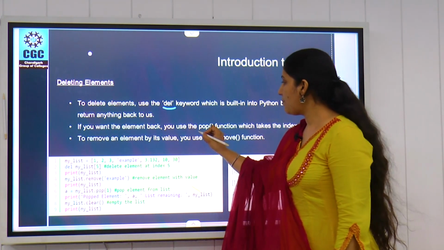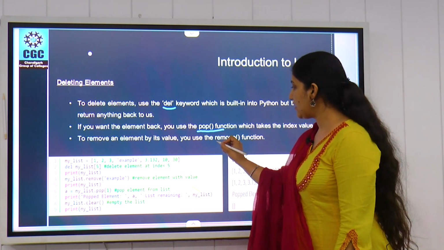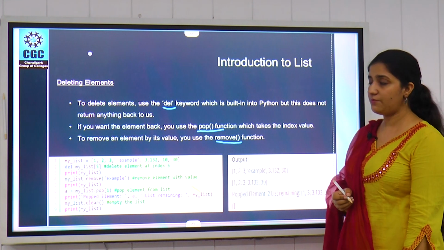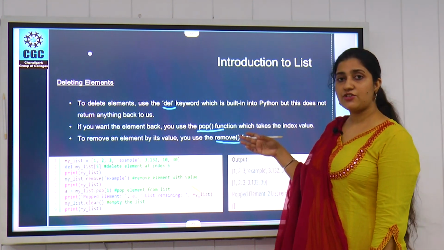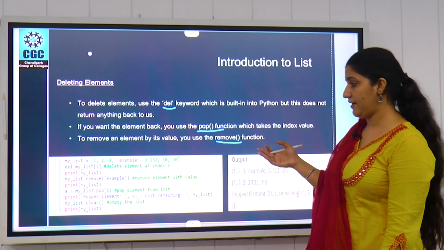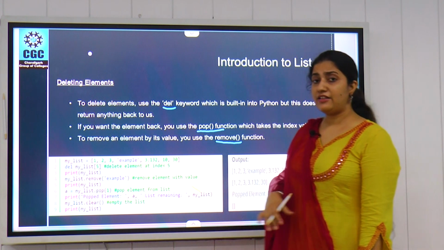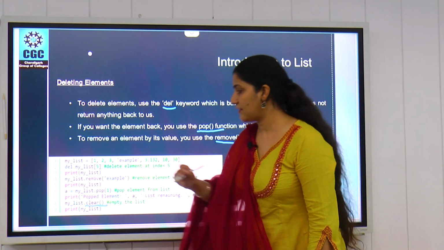Next we have the pop function, which is also used to remove data items, and last we have the remove function. All these functions perform differently, and we can use them according to our requirement. If you want to delete the whole list, you can use the clear method.